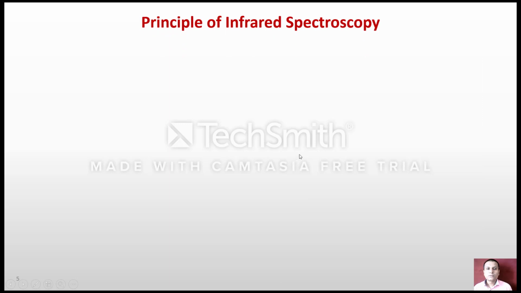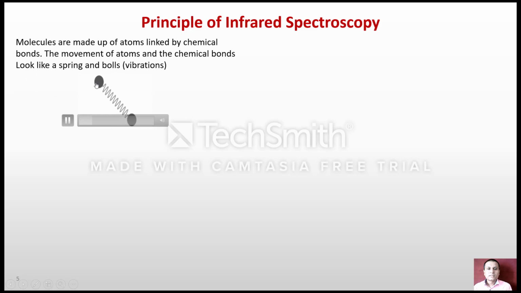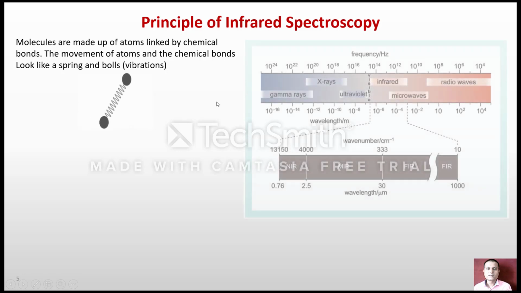So what is the principle of infrared spectroscopy? In order to understand the principle of infrared spectroscopy, we must consider that a molecule can be resembled to a ball and spring model. So these molecules can rotate as well as vibrate.